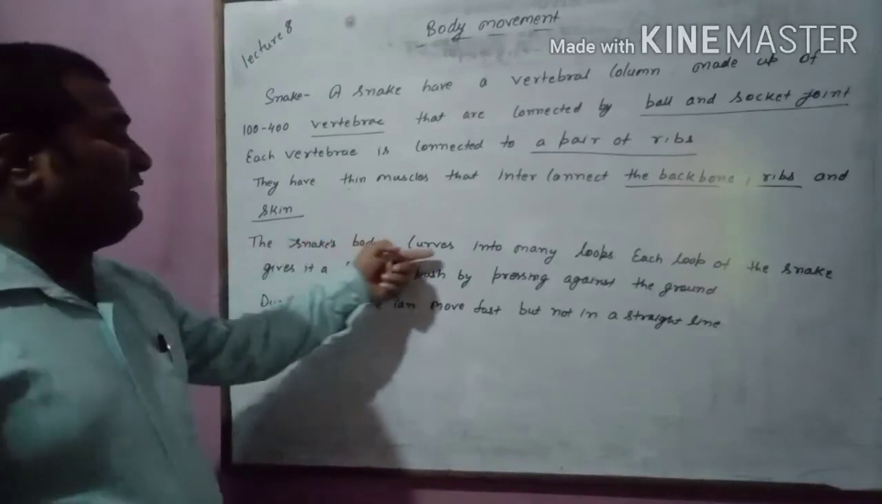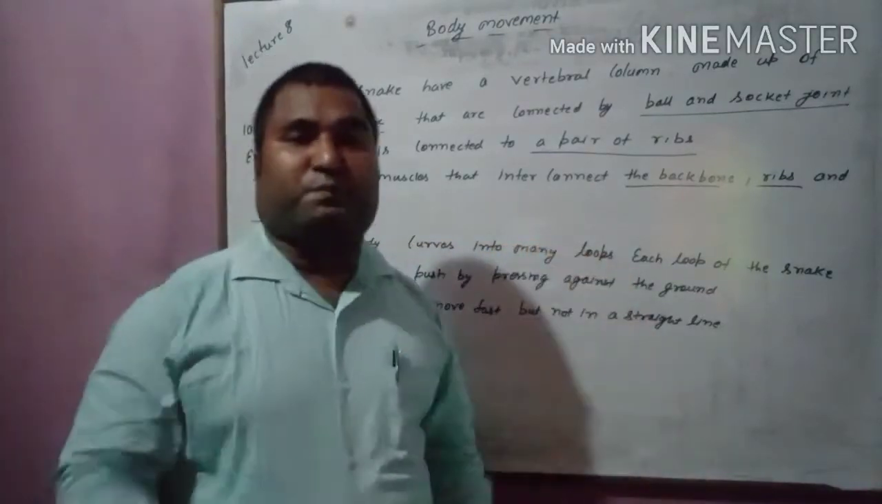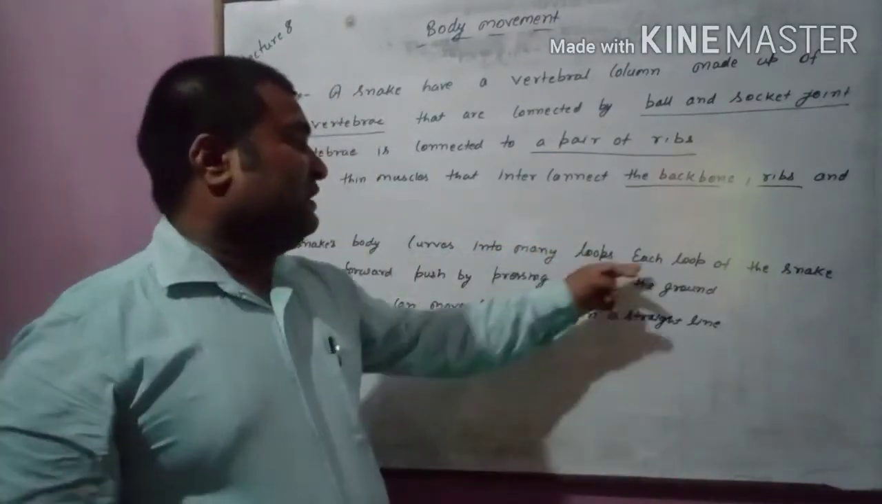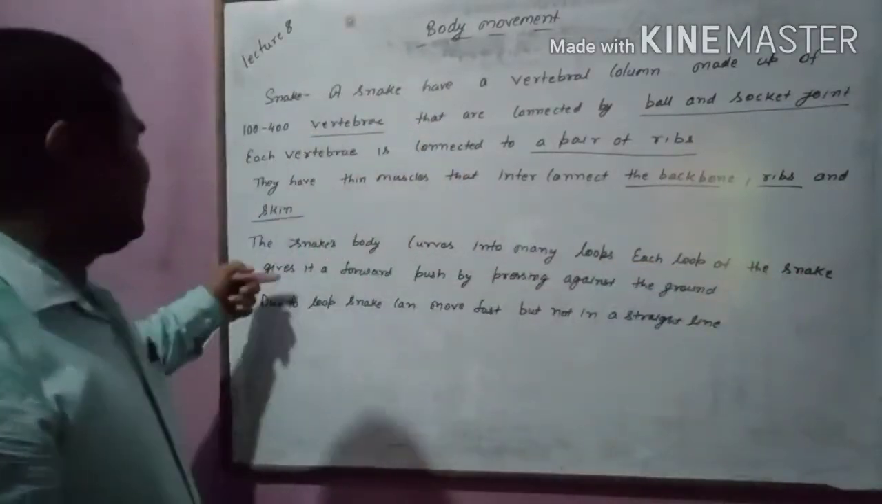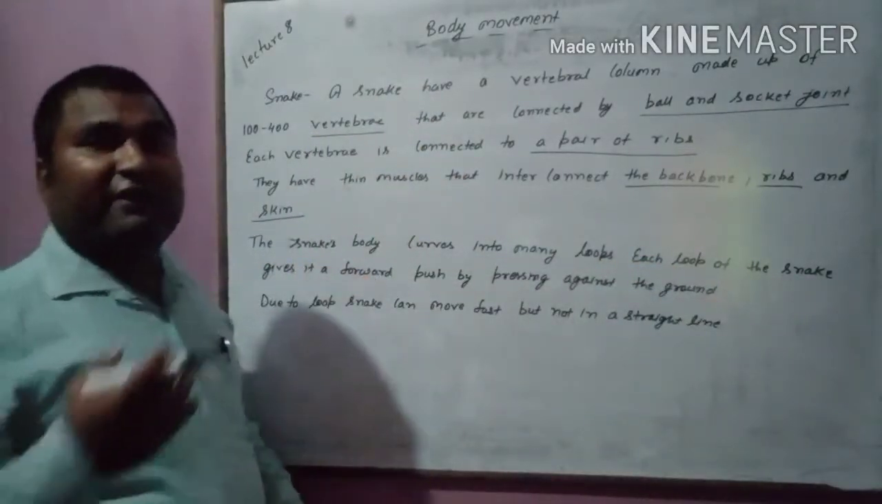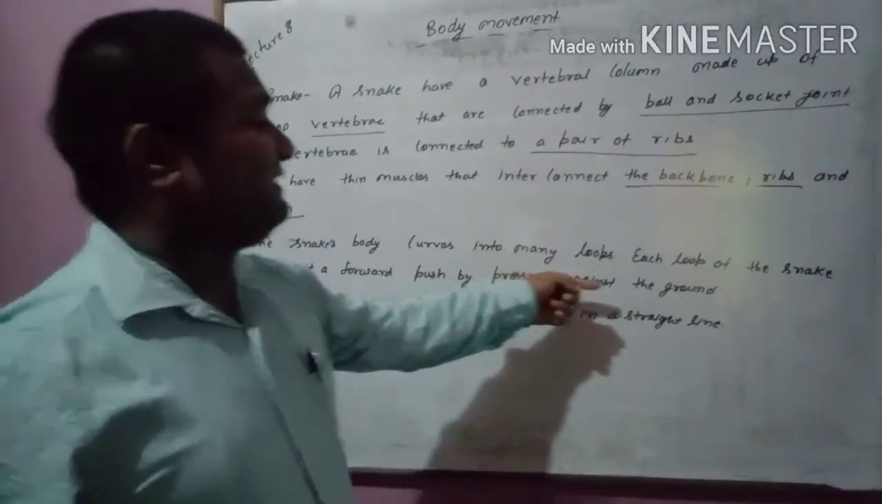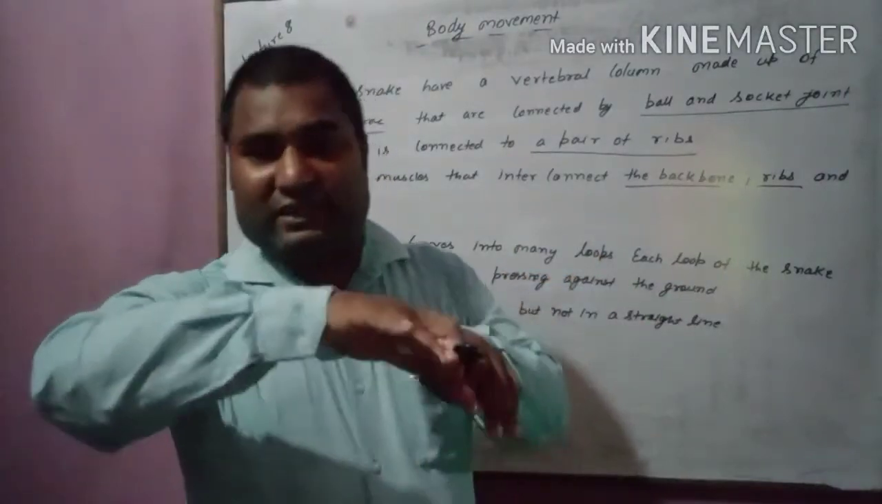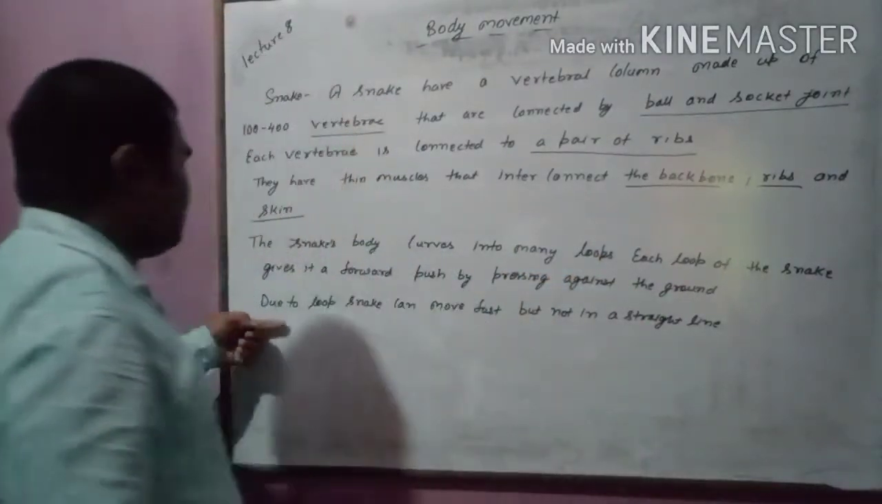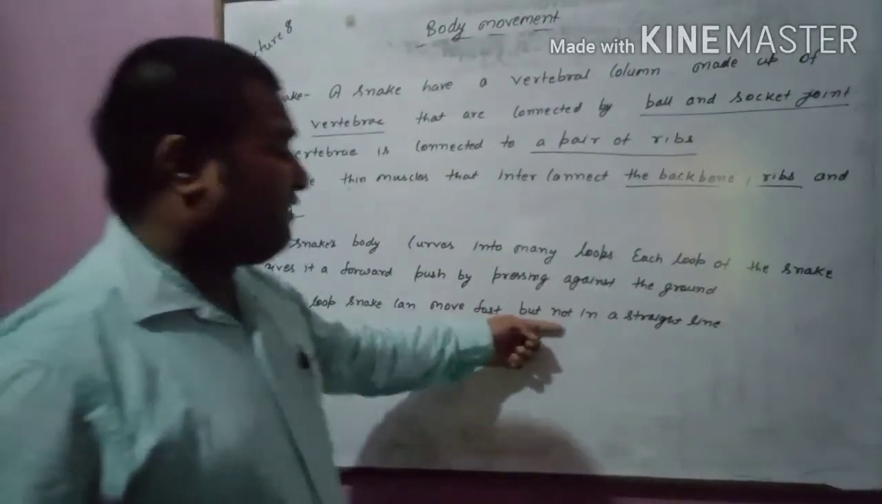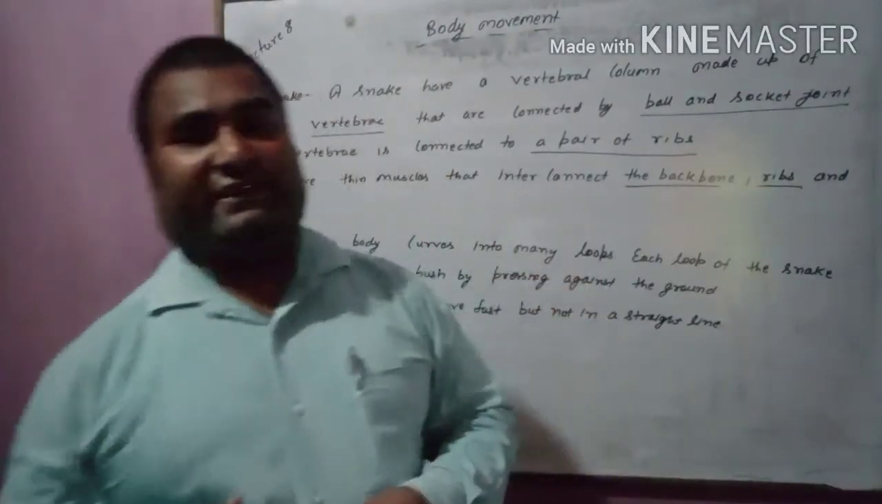The snake's body curves into many loops, folding. Each loop of the snake gives it a forward push by pressing against the ground, pushing the ground. So due to the loops, the snake can move fast but not in a straight line.